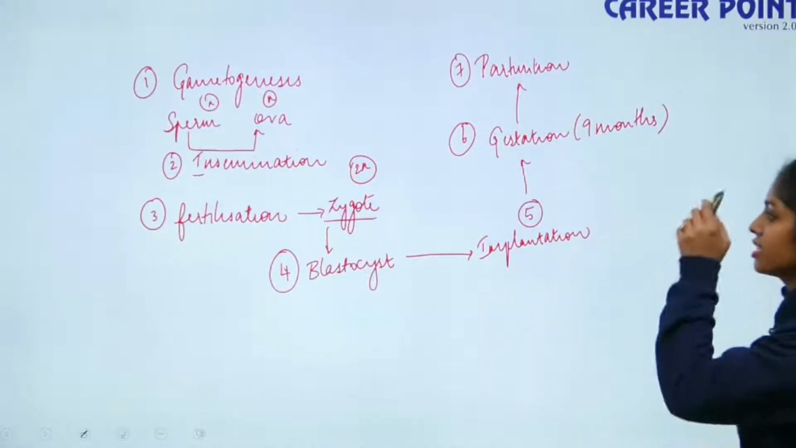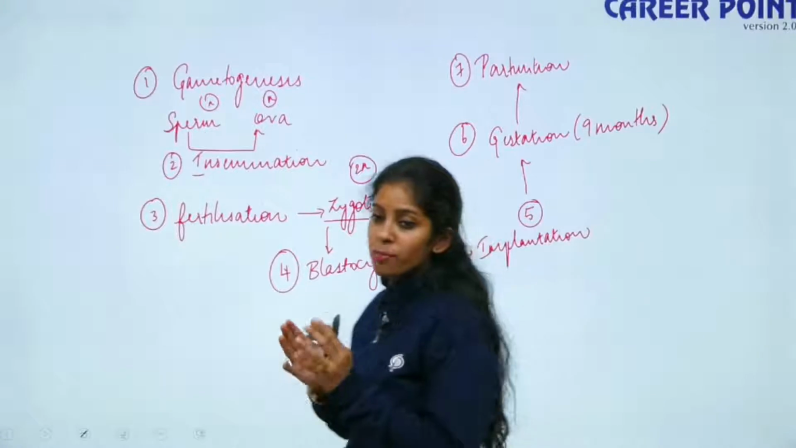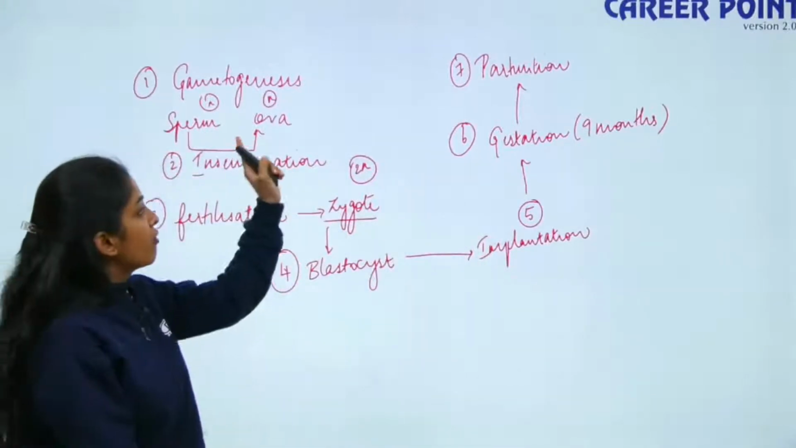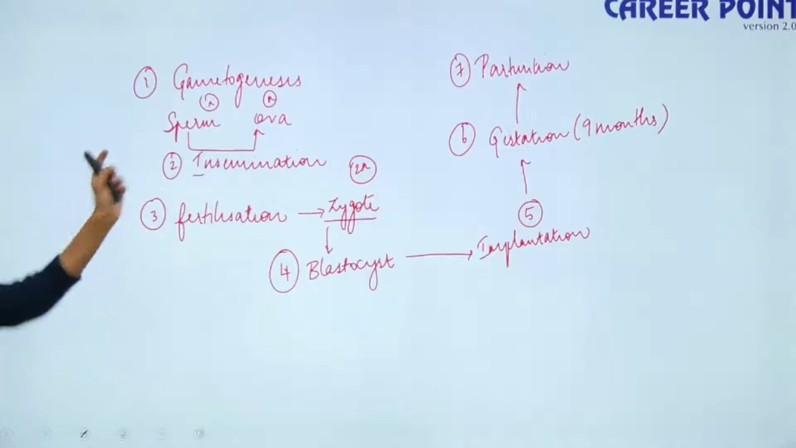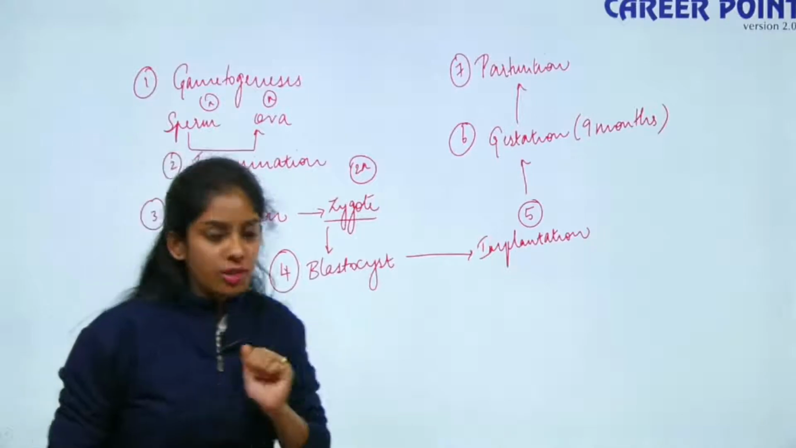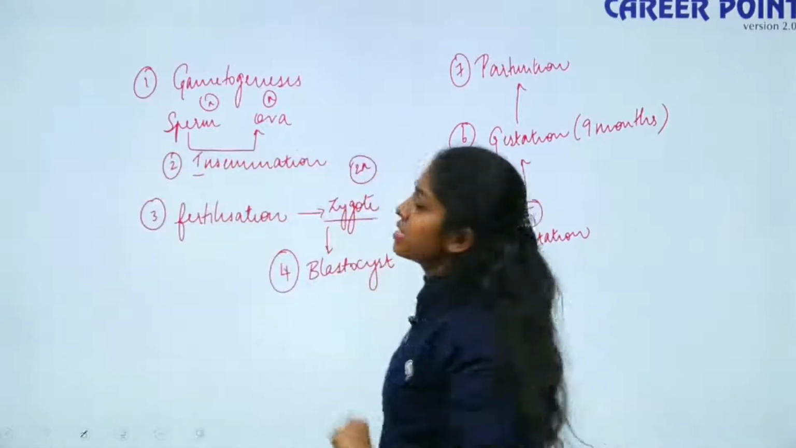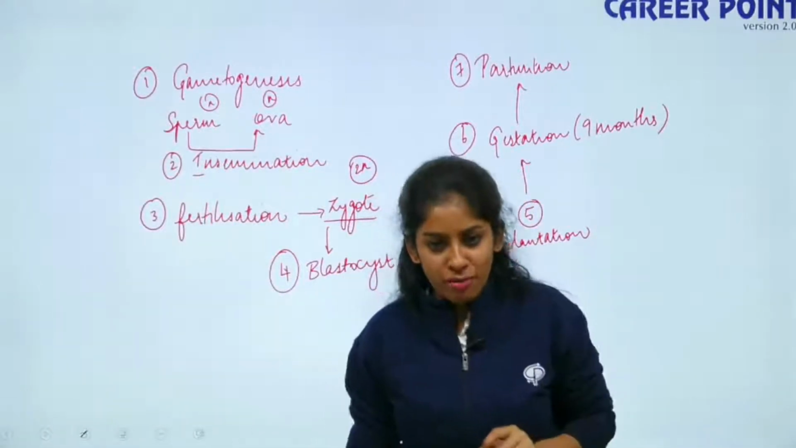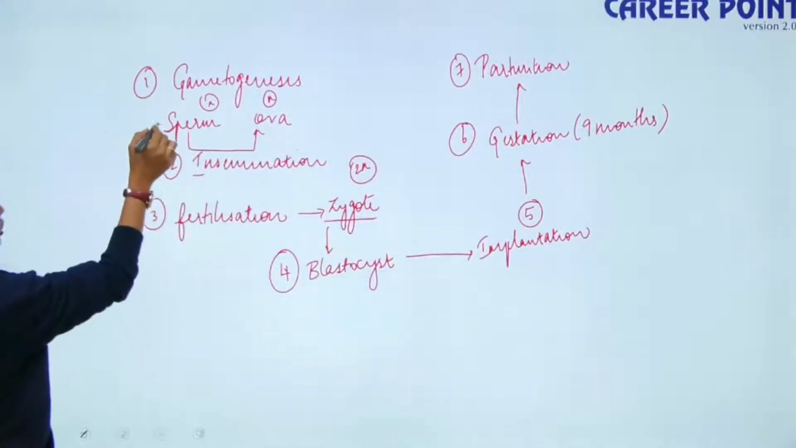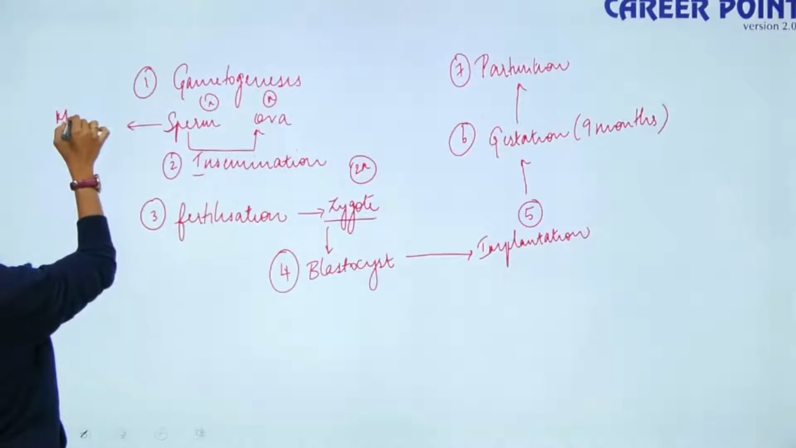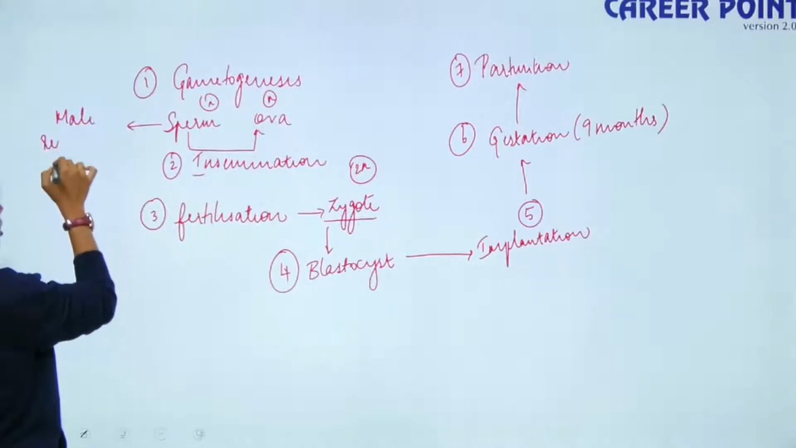These are the 7 steps in which the human reproductive process is divided and we are going to talk about each of them. First, starting with the first process, gametogenesis. Gametogenesis is the production of gametes. Your sperm is the male gamete and your ovum is the female gamete. So who produces these gametes? The male gamete is produced by the male reproductive system.